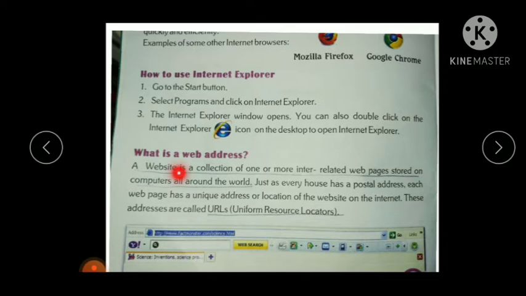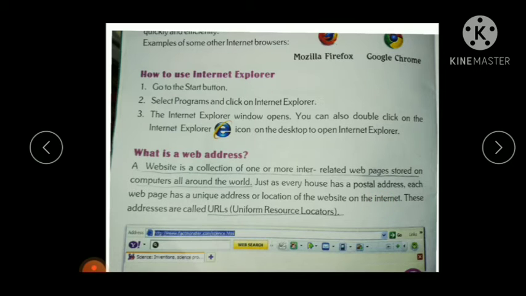So what is a website? A website is a collection of one or more interrelated web pages stored on computers all around the world. Just as every house has a postal address, each web page has a unique address or location of the website on the internet.